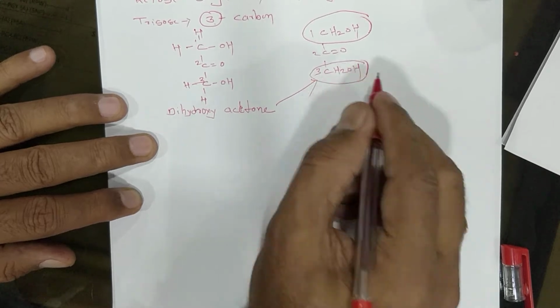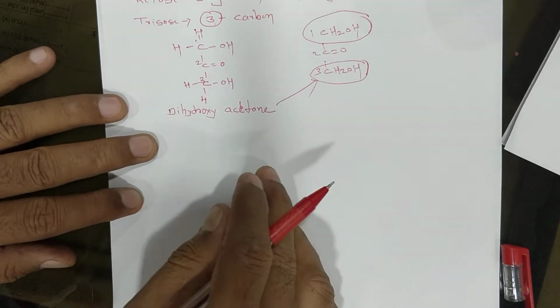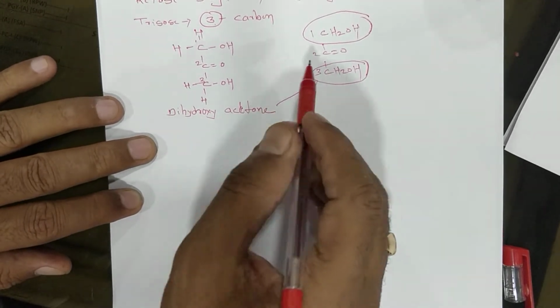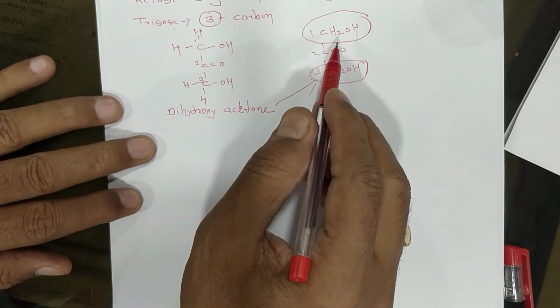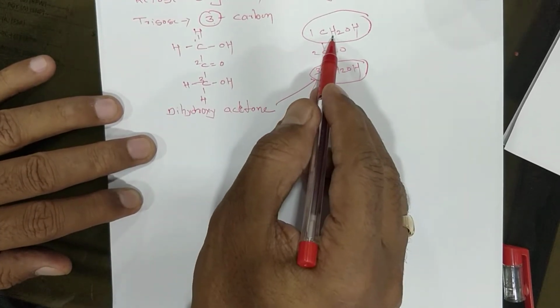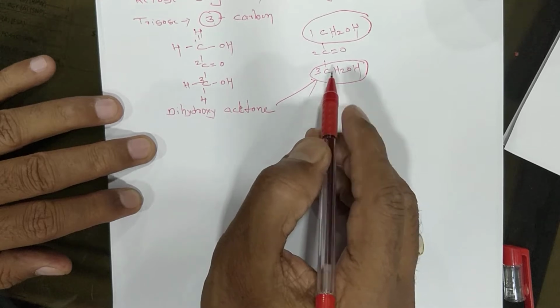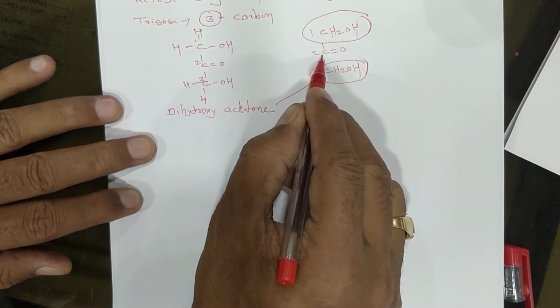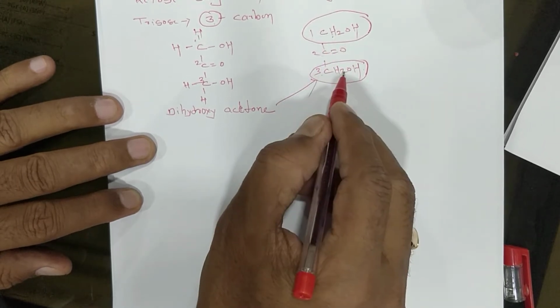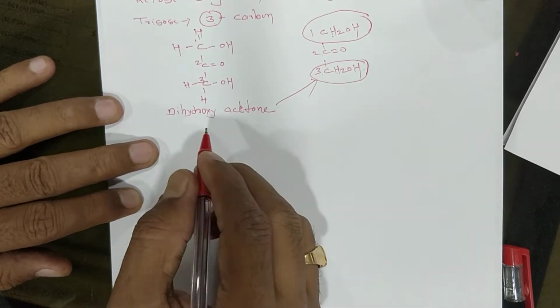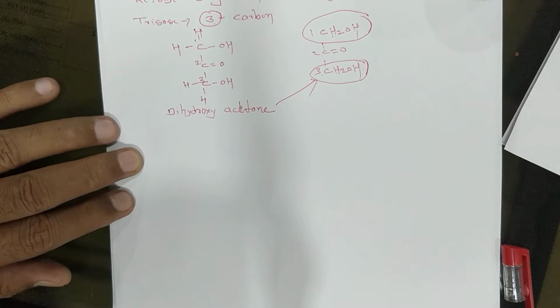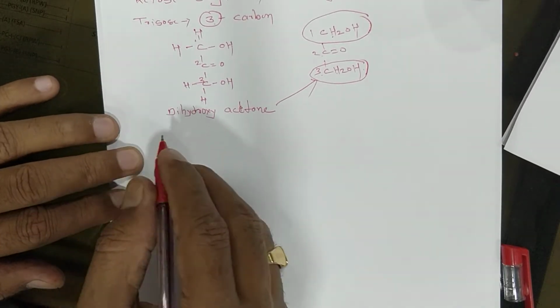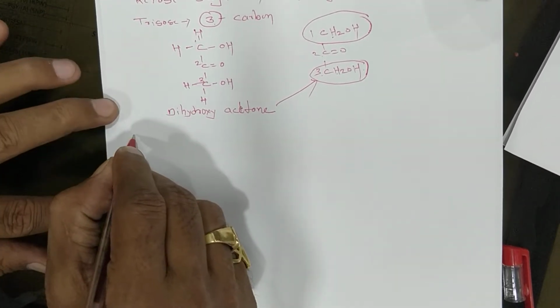Every ketone molecule has carbon number 1 as CH2OH, the last carbon as CH2OH, and carbon number 2 as C double bond O. It's the basic nucleus of the triose. Now the next is tetrose.